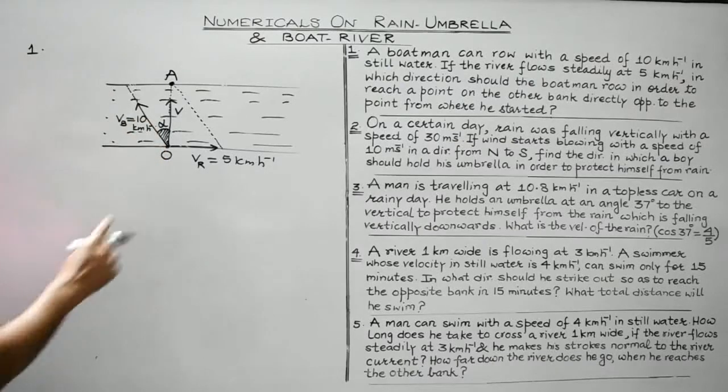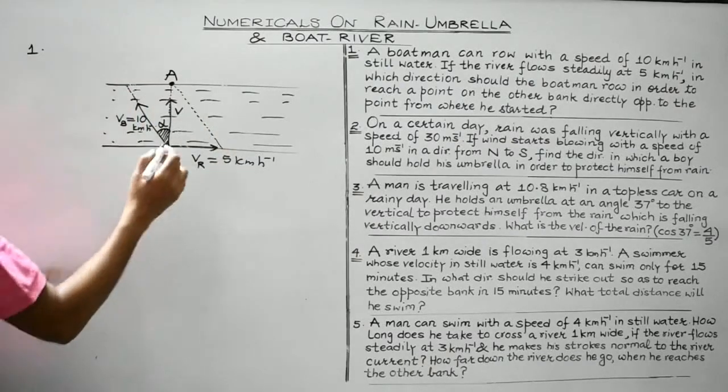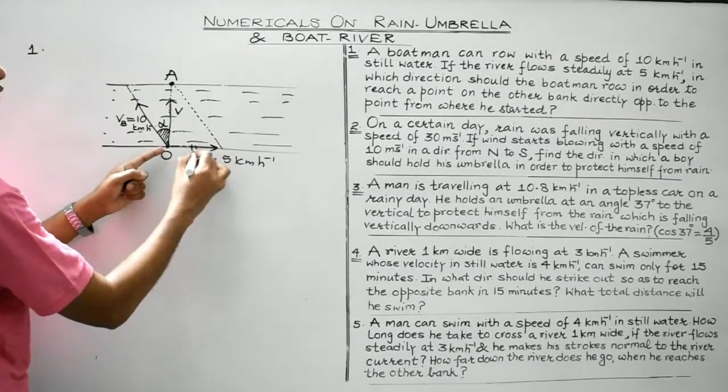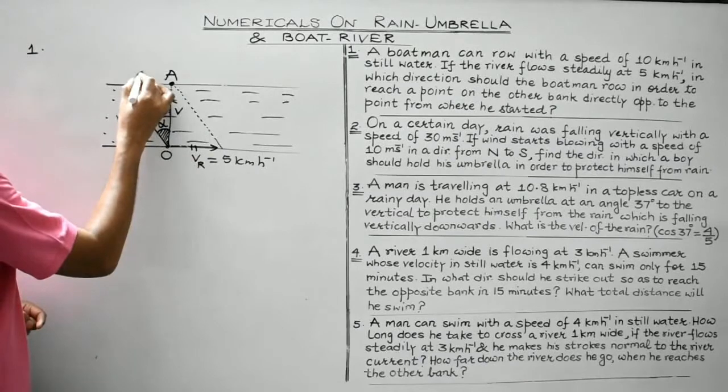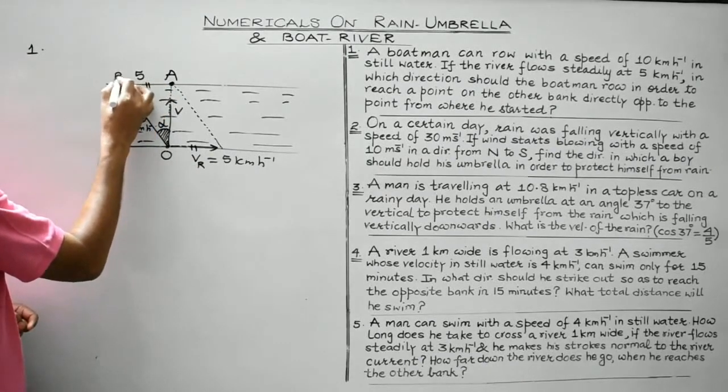So here, this is a parallelogram. So its magnitude is 5. So in a parallelogram, opposite sides are equal and parallel. So its magnitude must also be 5. Let us say it to be B.